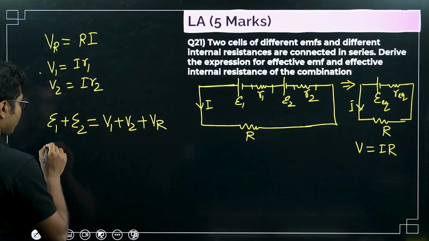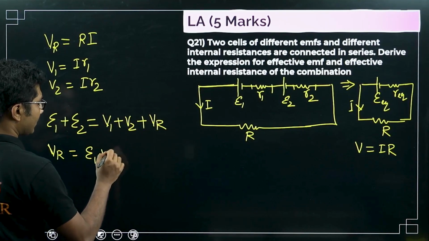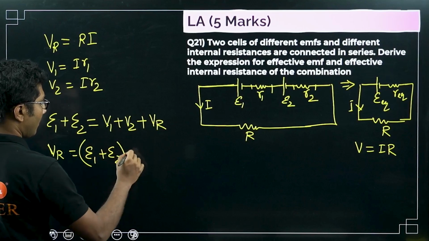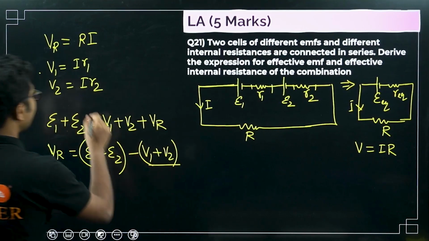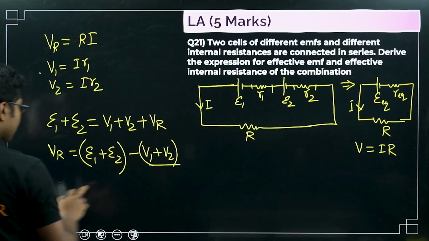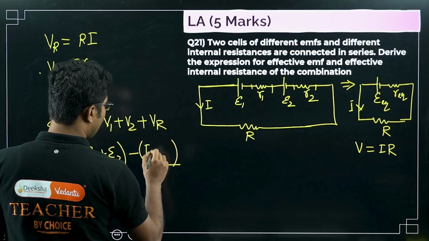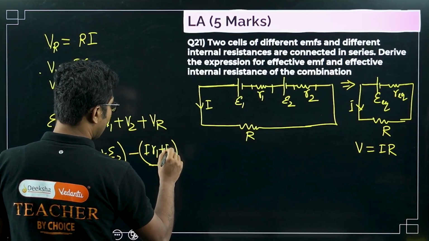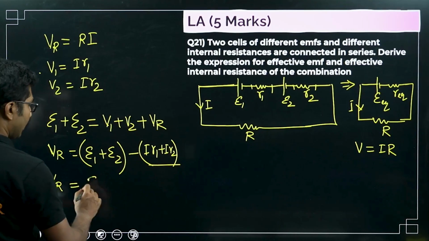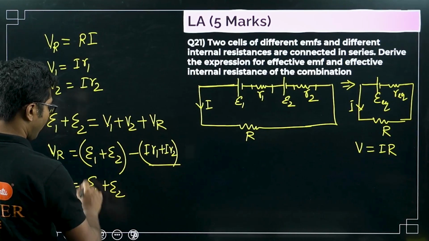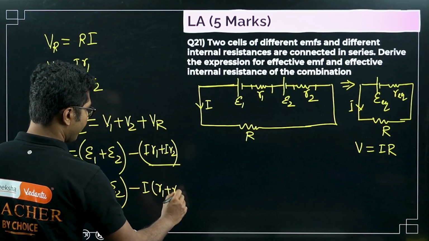Now VR equals epsilon 1 plus epsilon 2 minus (V1 plus V2). What is V1, V2? We know these already, so we just put the values here: IR1 plus IR2. So VR is nothing but epsilon 1 plus epsilon 2 minus I(R1 plus R2).